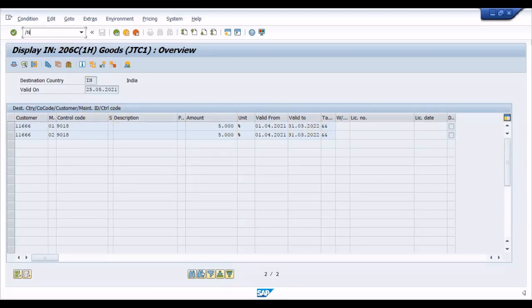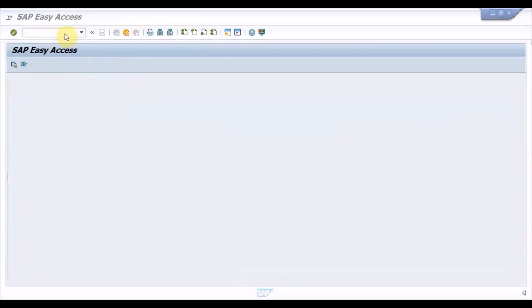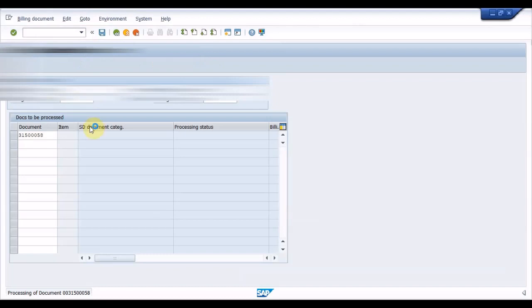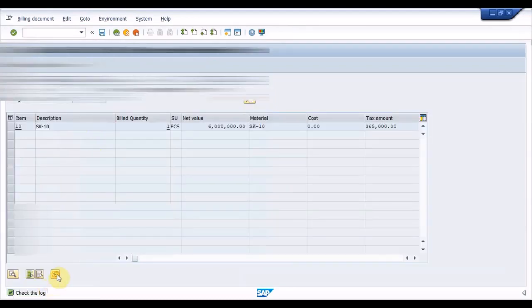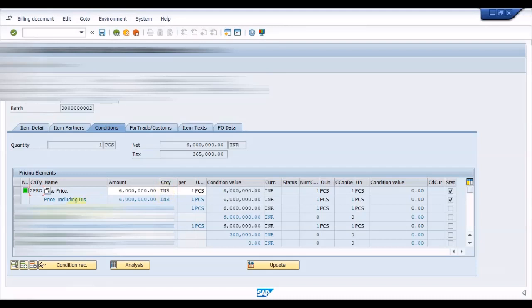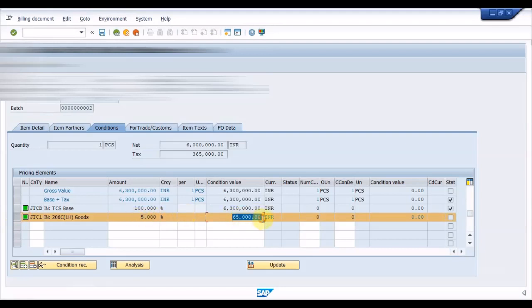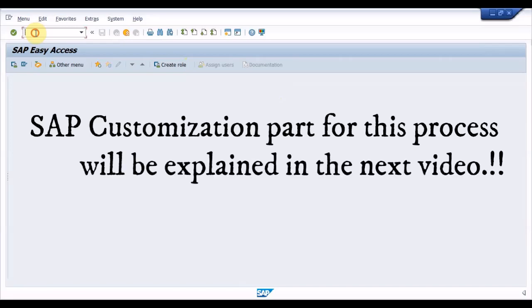I am creating a sale invoice with a value that exceeds the threshold value of 50 lakhs and then see the TCS applicability. As you can see, the higher rate is applied to the customer. This is how we can control the TCS calculation in the SAP system as per the latest changes from July 2021.